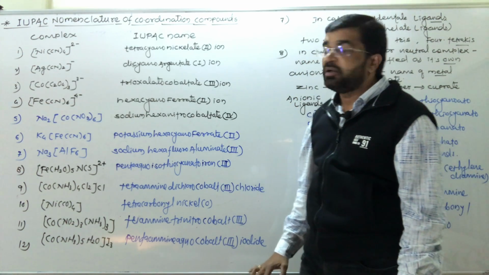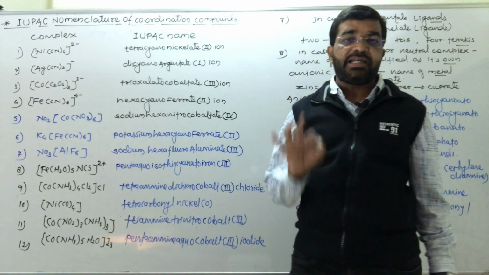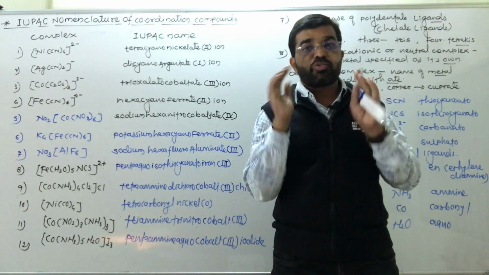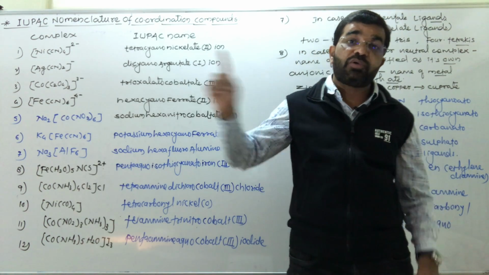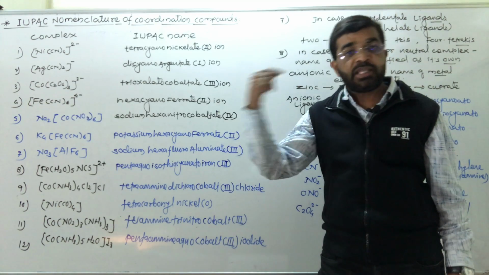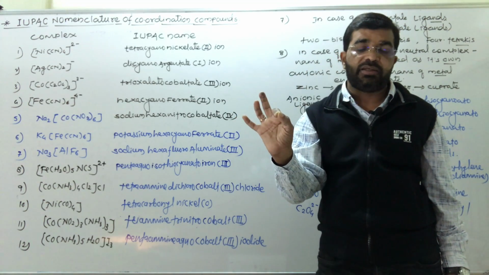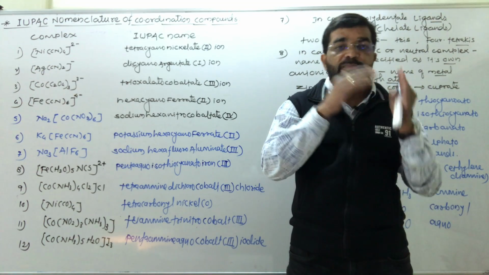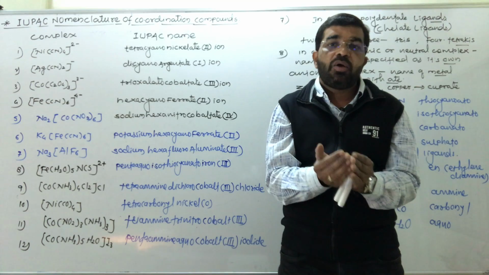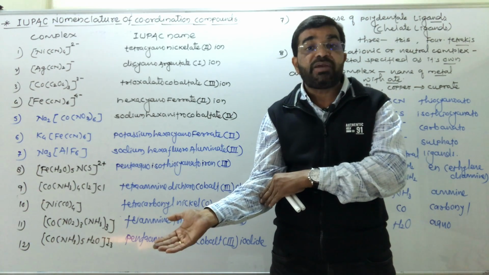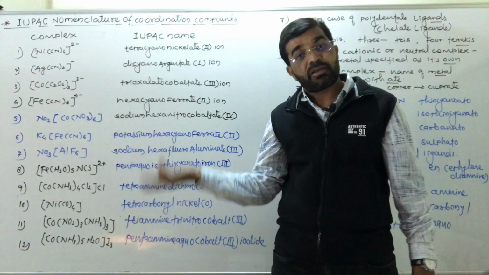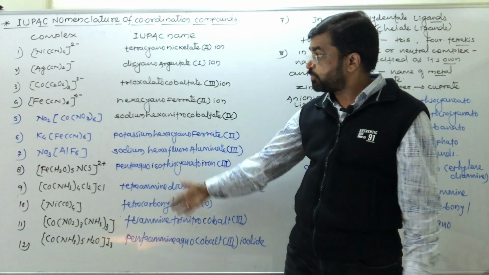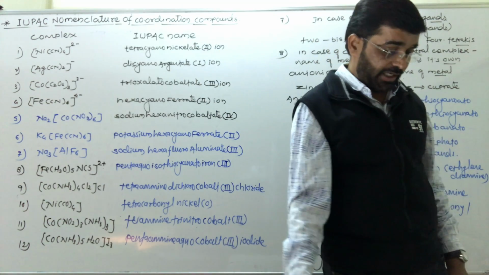So don't forget, while writing the name you have to write the name of the metal present in the ionization sphere before the square bracket. If there is a metal before the square bracket, its name comes first, however many there are. After that the name of the ligands, then the name of the metal ion, then the oxidation number in brackets, and lastly you have to indicate any ions present in the ionization sphere after the square bracket. So these are a few examples and their IUPAC names. Okay.